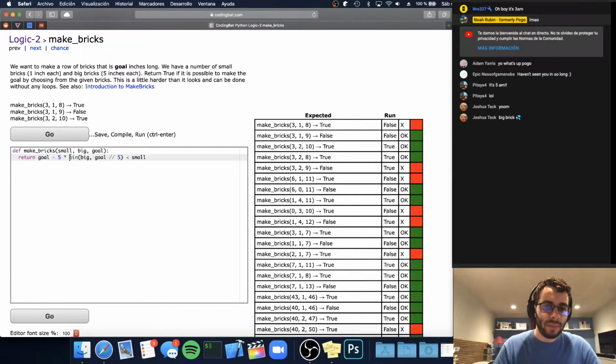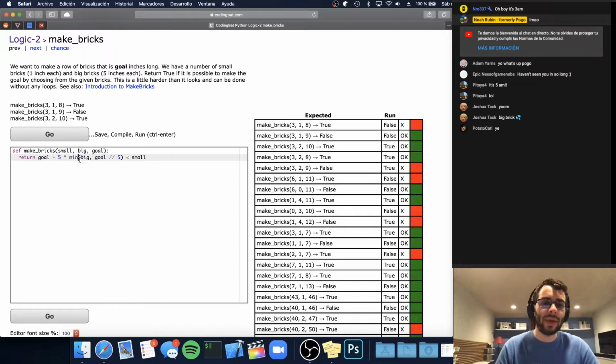So if we look at this min value, right, in the normal case, let's say the input is, like here, let's take a look at this first case right here. We have 3 small bricks, we have 1 big brick, and our total amount is 8, right? So what we would do is we would say we want to use this big brick, which is 5 inches, and then we want to use 3 of these small bricks, which is 3, so 5 plus 3 is 8, so that works.